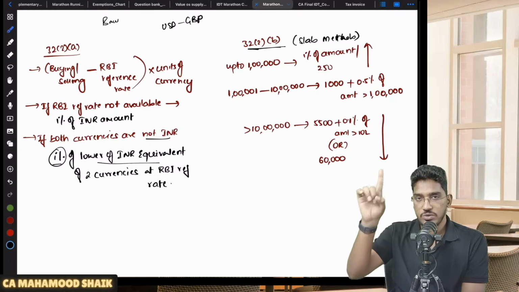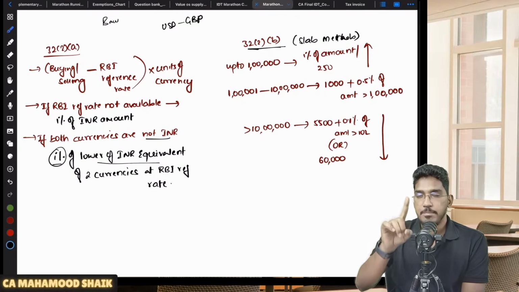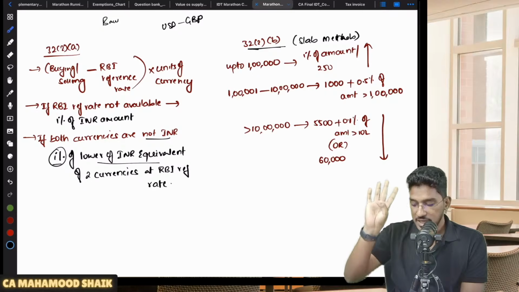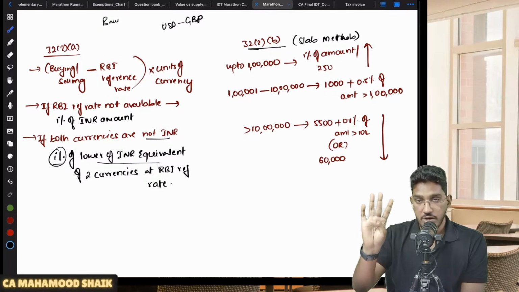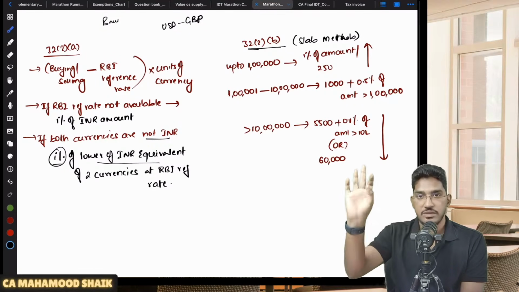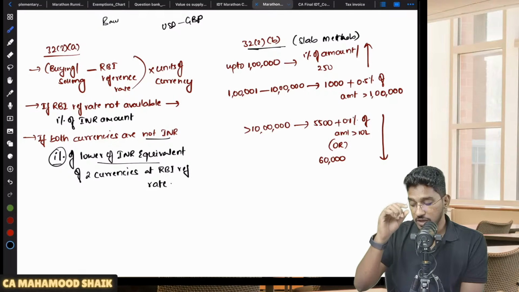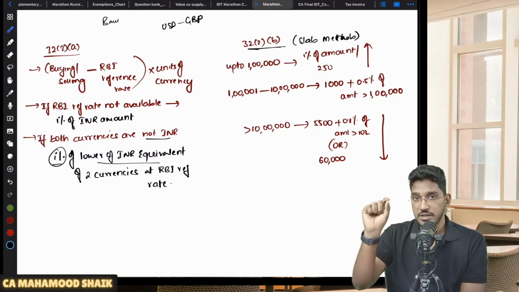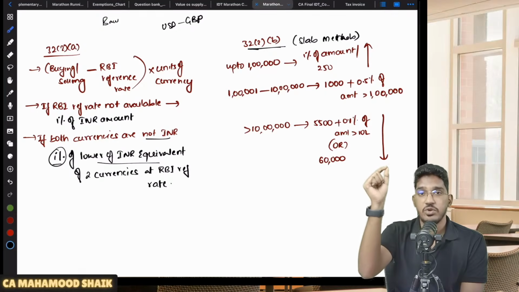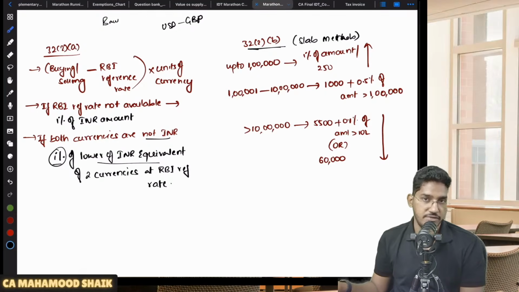So the first option under Rule 32 sub-rule 2 clause A: buying rate or selling rate minus RBI reference rate, into units of currency sold. In case RBI reference rate is not available, 1% of the INR amount. Sir, if none of the currencies is in INR, you determine the INR equivalent amount of the two currencies at the RBI reference rate, whichever is lower. In that lower amount, you multiply 1%, and that will become the value of supply.